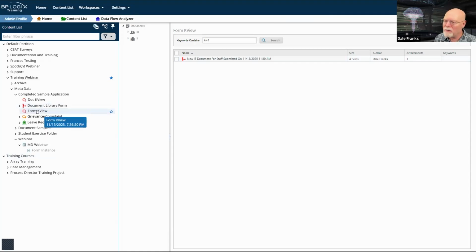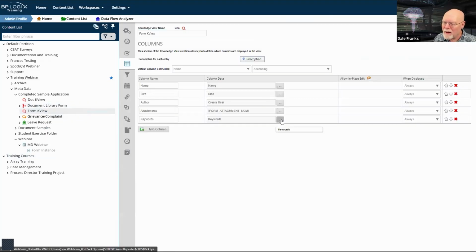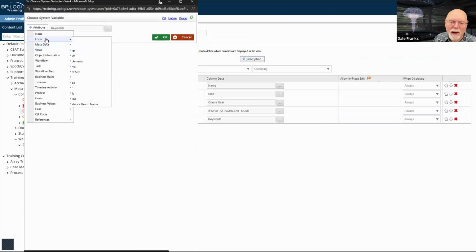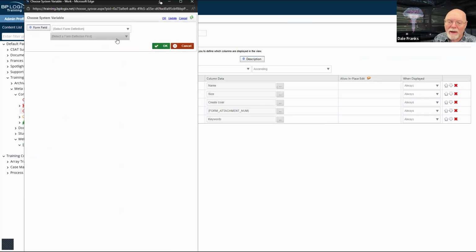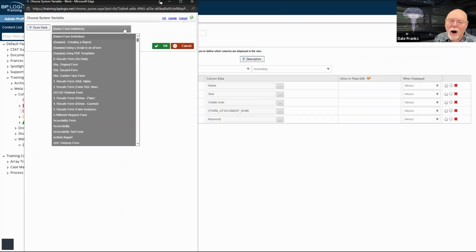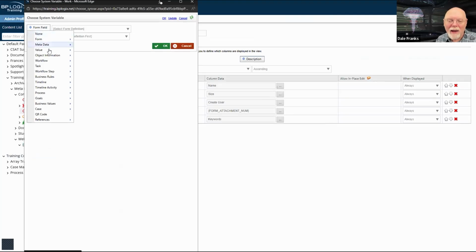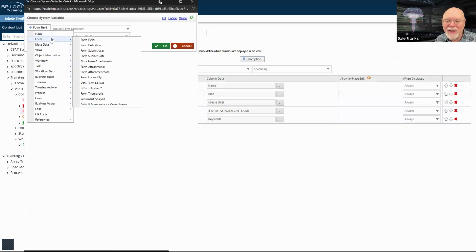If I go back to my form KView, since I have a keywords field, it's not pulling the attributes back, but you know what it will pull back? It'll pull back the keywords form field. Oh no, I didn't select a form definition. Okay, we're gonna have to do this even differently.